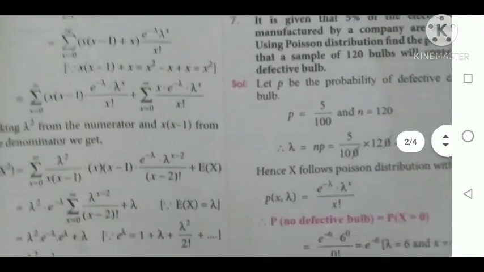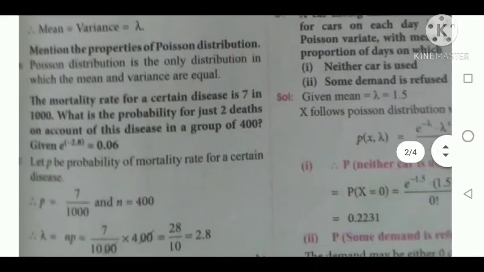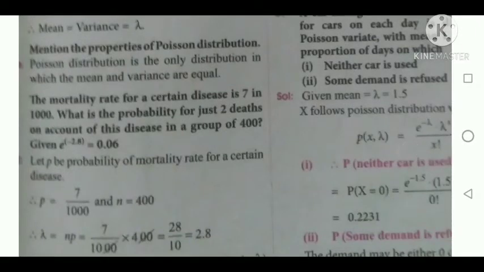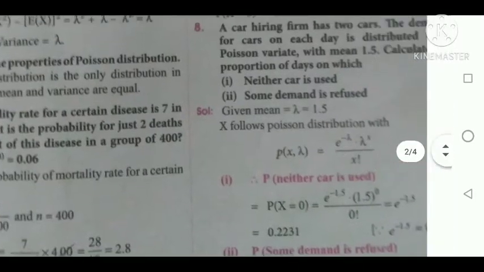Here n is large, that is the number of trials is 400, and p is a fraction, 0.007. Therefore we are applying the Poisson distribution here.